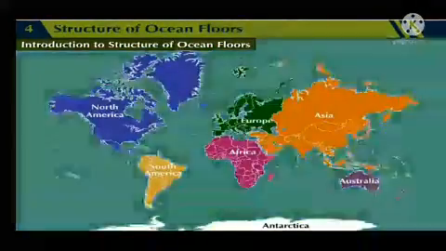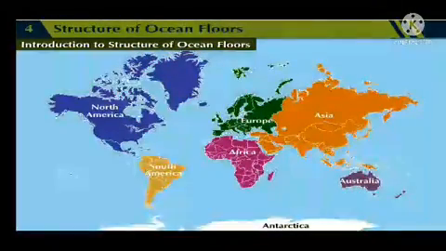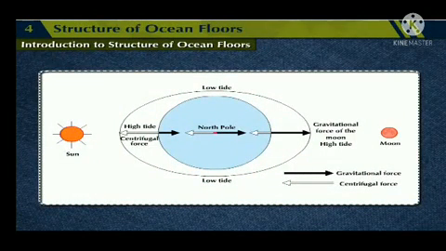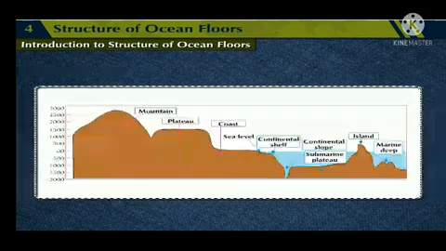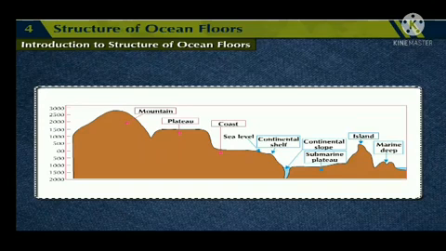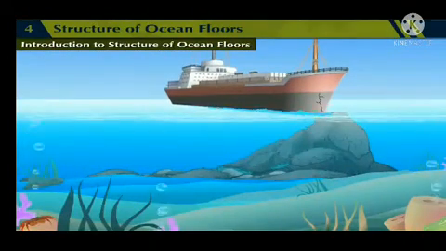The continents are a part of the lithosphere and the oceans are part of the hydrosphere. Continents and oceans lie on the plates. Due to the relative positions of the moon, the sun and the earth, high and low tides occur. During low tides, the level of ocean water goes down and the land below the water near the coast is exposed. Due to the uneven level of land underwater, ships wreck when they strike against the rocks in the ocean.